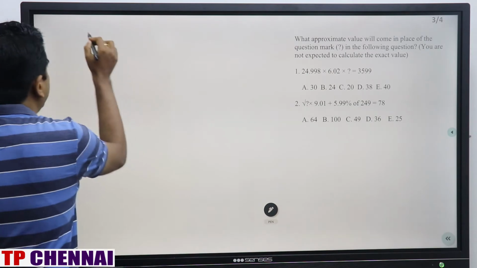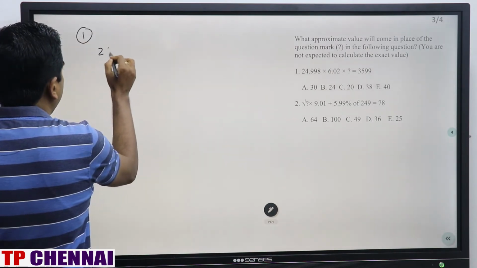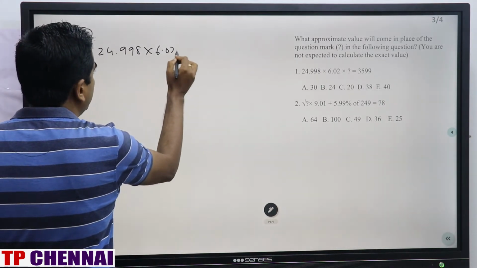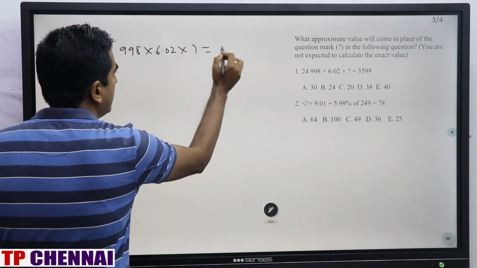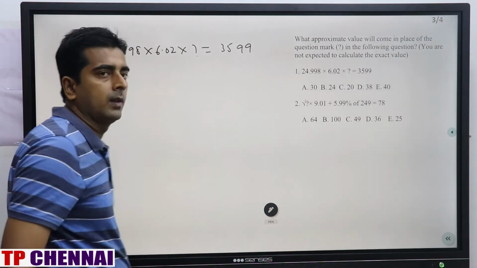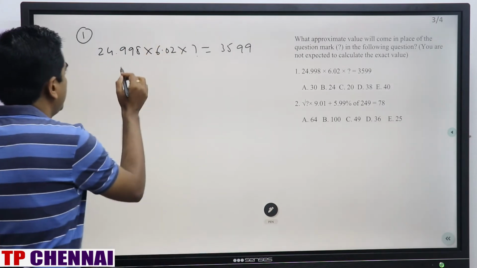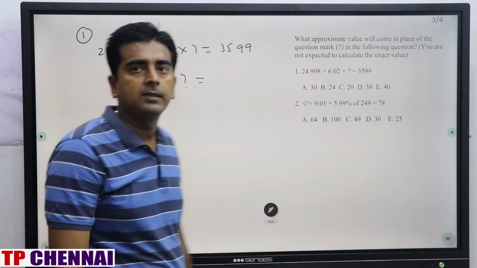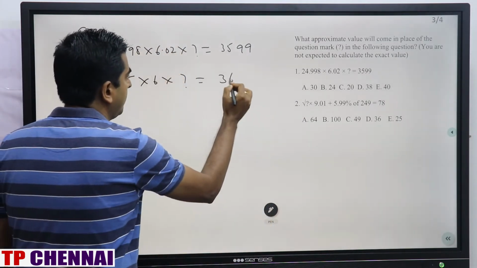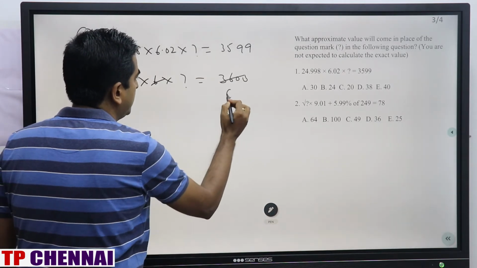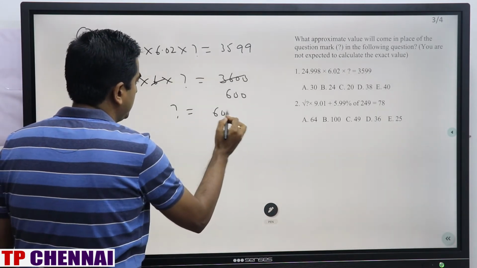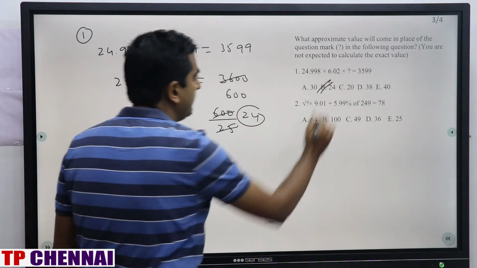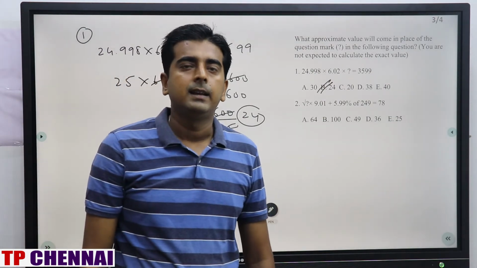First one, 24.998 into 6.02 into question mark is equal to 3599. Right? So this is nothing but 25. This is 6 into question mark. This is 3599, nothing but 3600. So 6, this is how many times? 600 times. Question mark is equal to 600 by 25. 25 2s are 50, 25 4s are 100, so 24. Second option. Clear? Next one.